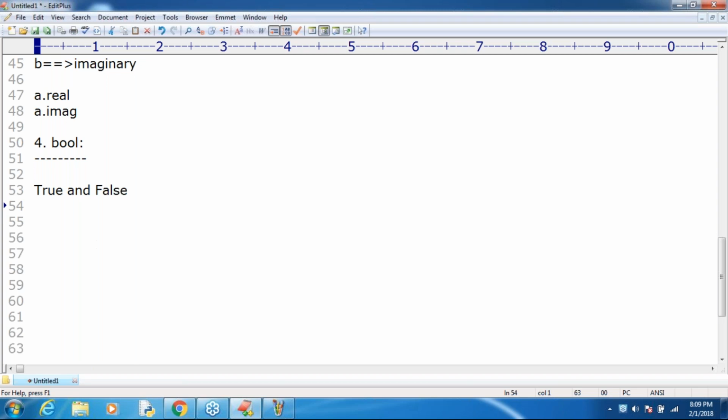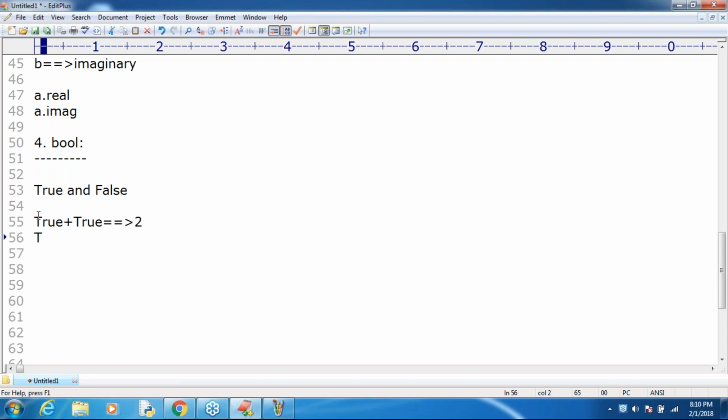One more thing I covered, sir. Suppose I take true plus true, what is the answer? If I print 2 plus 2, what is the answer? 2. The reason is that internally these Boolean values are represented in memory: true means 1, false means 0. That's why true plus true is nothing but 2, sir.